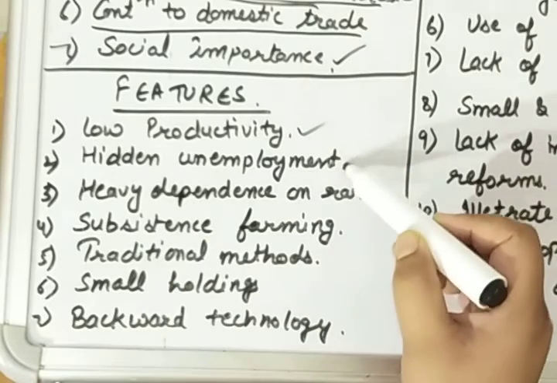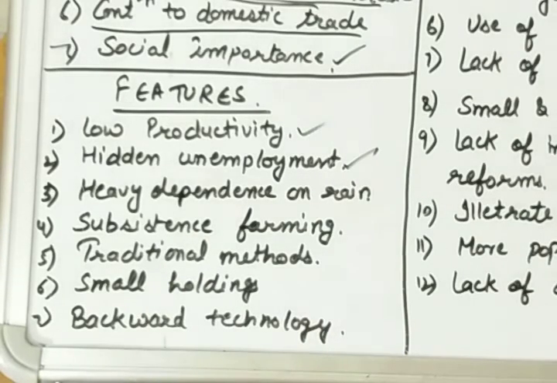There is hidden unemployment. What do you mean by hidden unemployment? Hidden unemployment basically means if I have a particular field, and on that field there are 4 persons engaged for agriculture, but the need of the field is only 2 persons. That is, 2 persons will make the same outcome that 4 persons are making.